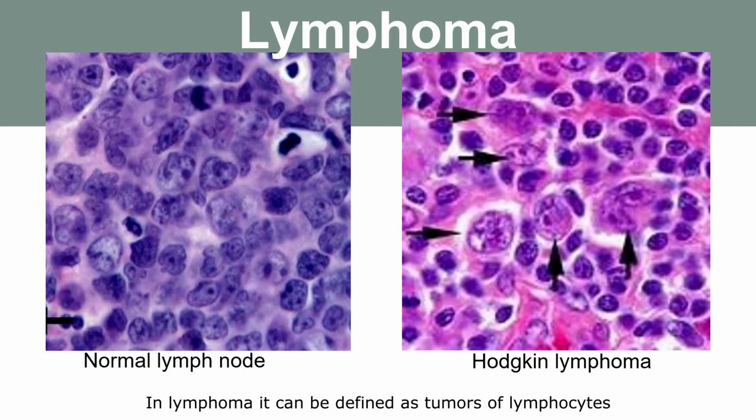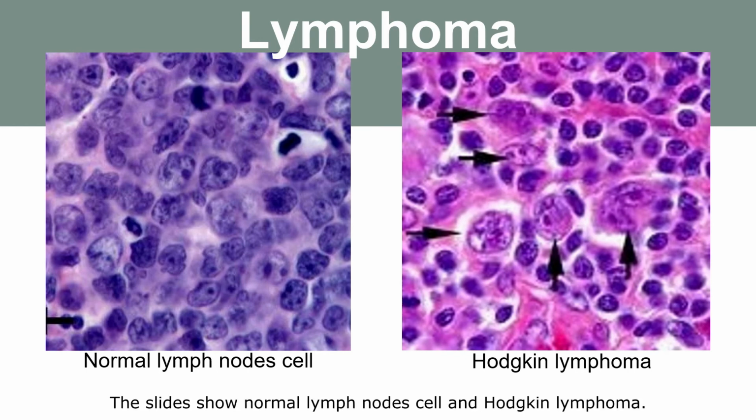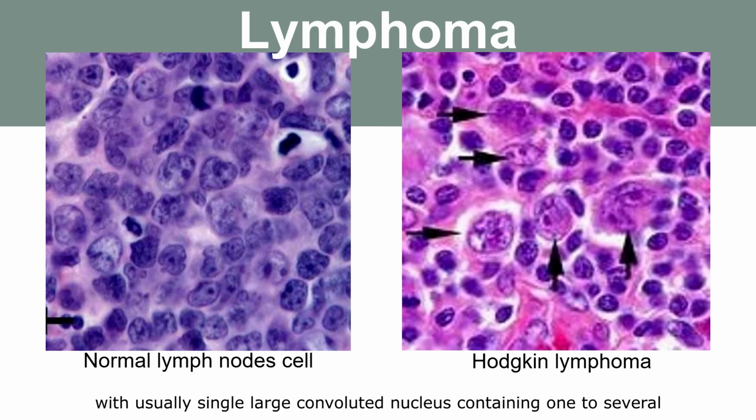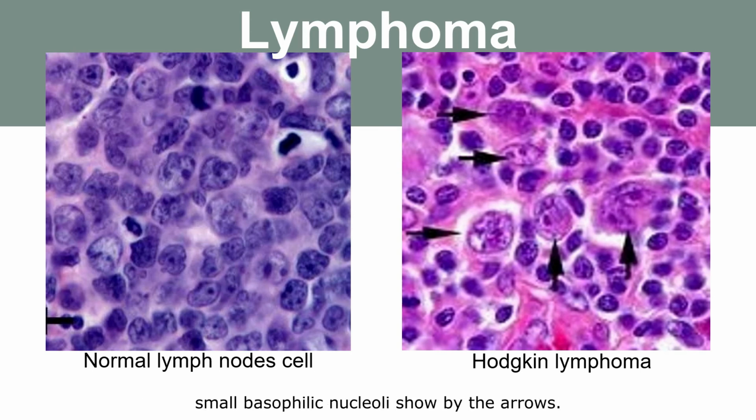Lymphoma can be defined as tumors of lymphocytes or their precursors that affect lymph nodes at specific sites such as brain, stomach, and intestines. The slide shows the normal lymph node cells and Hodgkin lymphoma. The neoplastic cells are represented by large transformed monoclonal B cells, which usually have a single large convoluted nucleus containing one to several small basophilic nucleoli, shown by the arrows. The nucleoli are almost always small in size.